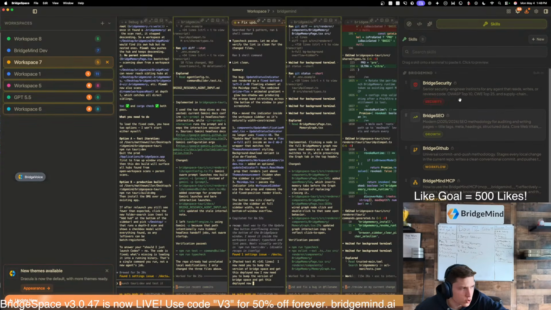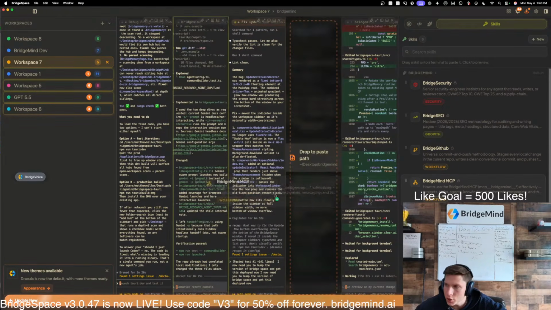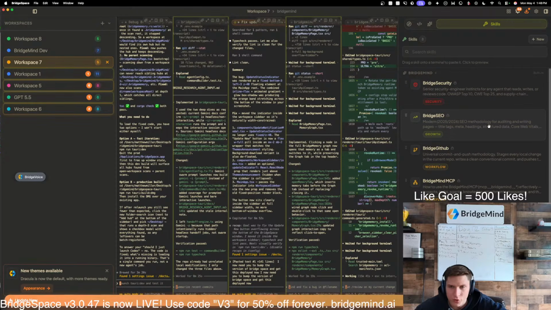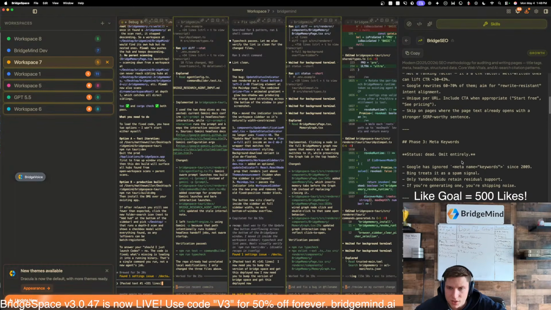With your subscription, you're going to get access to different skills, and there's more shipping out in the next update. You can just drag and drop them in. Instead of having to even prompt it, if you want to improve your SEO, boom, drop in the SEO skill, give it a prompt, and you're off to the races. You can look at the skill here and how it's structured.